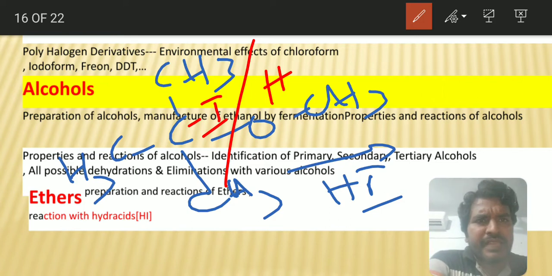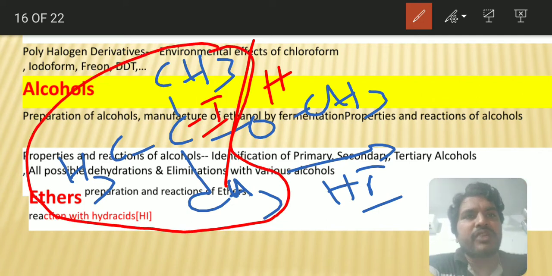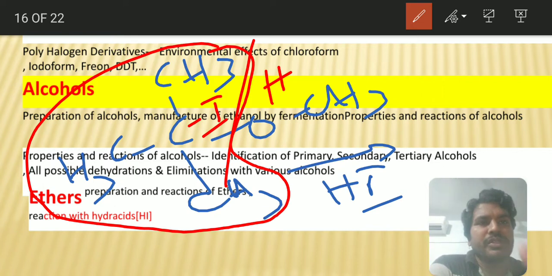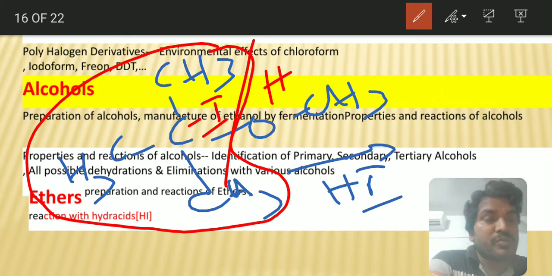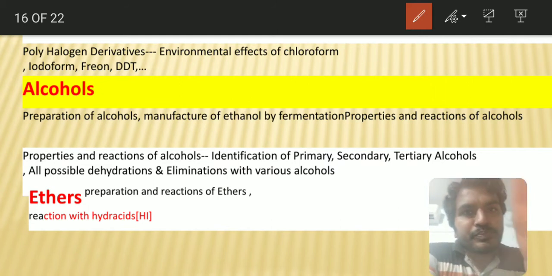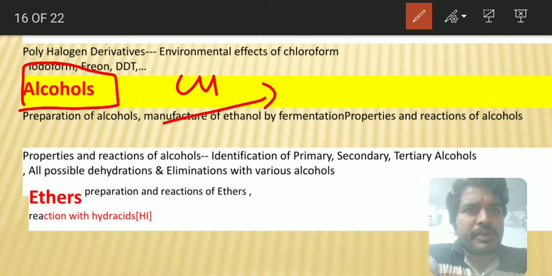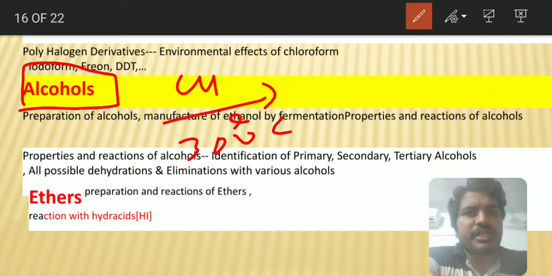Why it breaks like this is that whenever protonation takes place, the tertiary carbocation is more stable than the primary carbocation, and hence whenever there is a tertiary group, iodine will attack the tertiary group, not the smallest alkyl group. So be careful with this in the case of ethers. In the case of alcohols, the reaction with copper at 300 degrees centigrade is a very important thing.